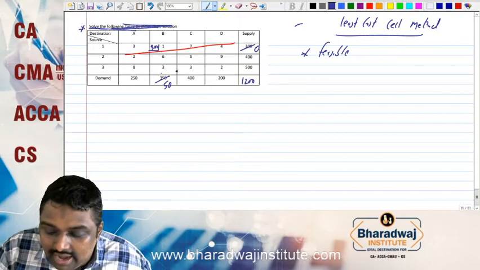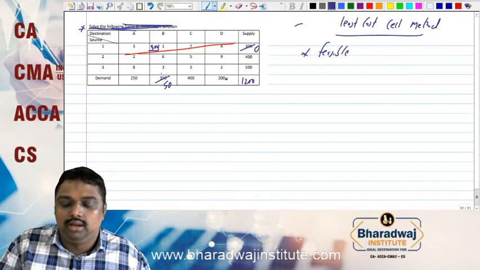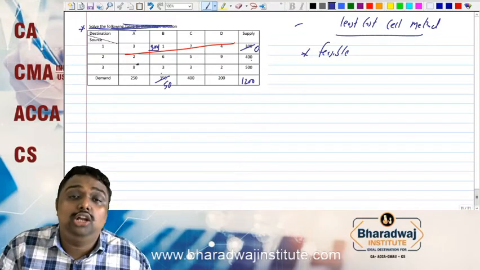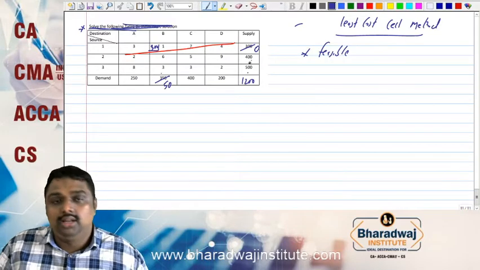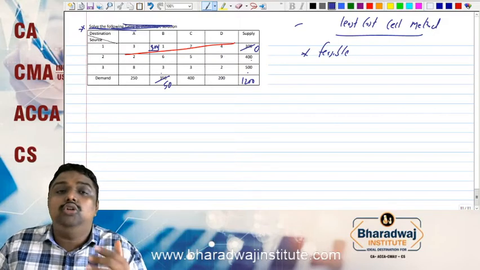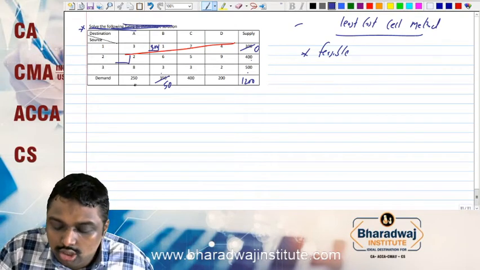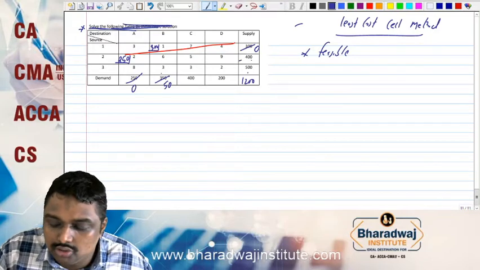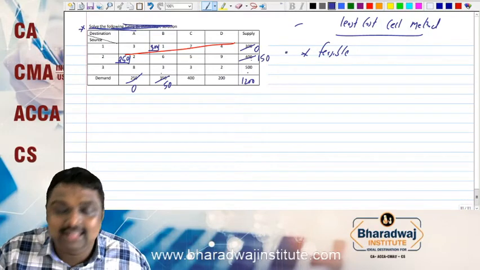Now the remaining 8, we have to identify the least. We have 1, 2 here. If you allocate here 250, 400, you can allocate 250 units. Here 200 and 500, you can allocate only 200. So the least one you can select any one. But if you look here, the first 2 you can allocate 250. So better you can go with that. So I am allocating these 2. You have 250, 400. We can allocate 250. This will become 0. From 400, if 250 is over, still you have balance 150.